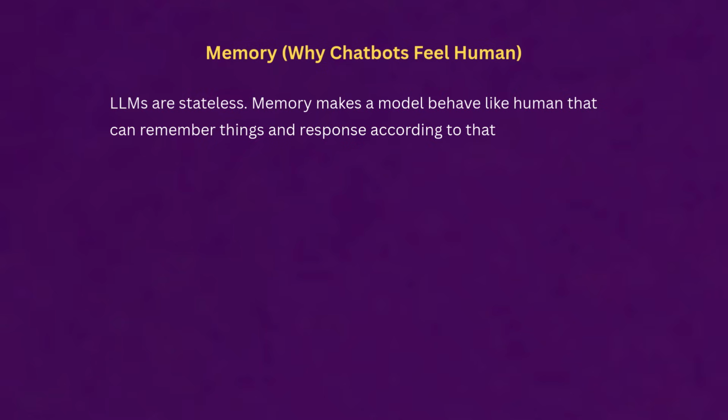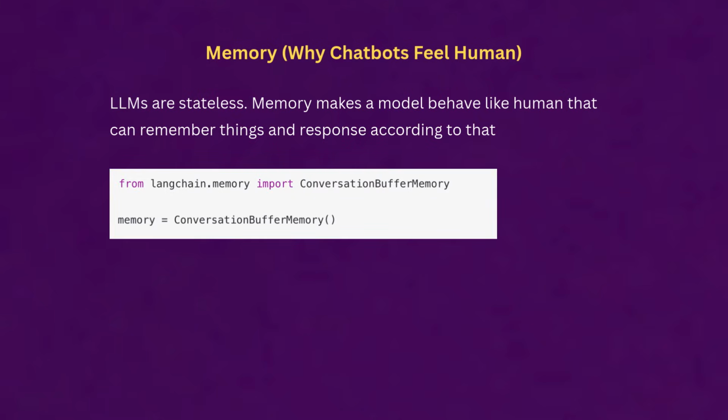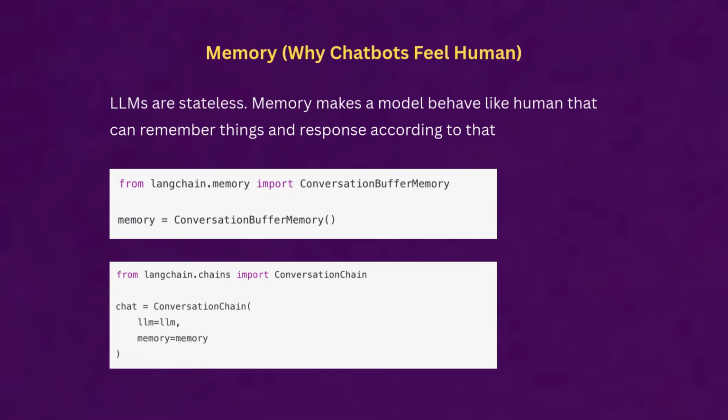Then comes the memory. LLMs don't remember anything, as I've told you earlier. Memory makes any model feel more human, like when we communicate with any chatbot agent. It is the memory that makes it more human. Otherwise, it will not remember anything, so every time it will ask the same question again and again: sorry, I forgot that, I don't remember that kind of thing.